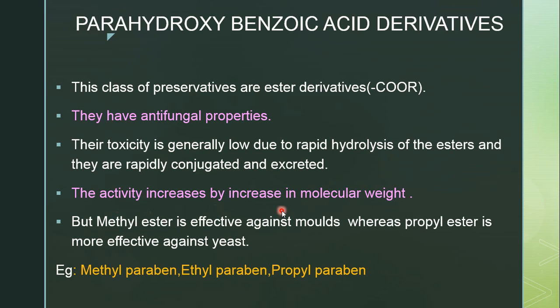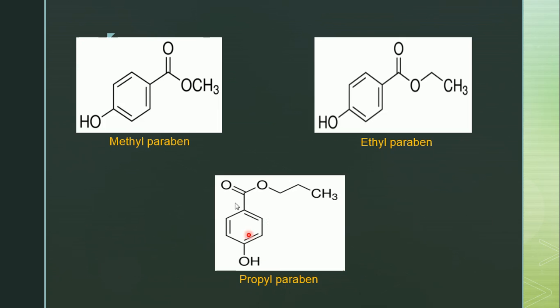The activity increases with increase in molecular weight. If the molecular weight of the compound is increasing, then the antimicrobial activity also increases. If the molecular weight decreases, then the antimicrobial activity also decreases. But methyl ester is effective against molds, whereas propyl ester is more effective against yeast. Examples under para hydroxybenzoic acid derivatives are methyl paraben, ethyl paraben, and propyl paraben. Now we'll see the structures one by one.